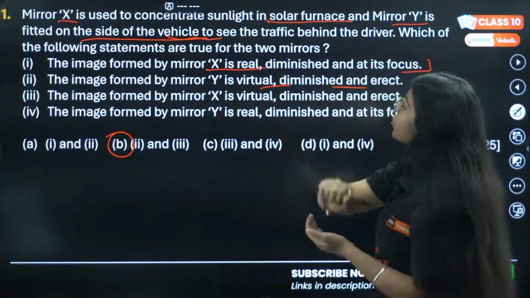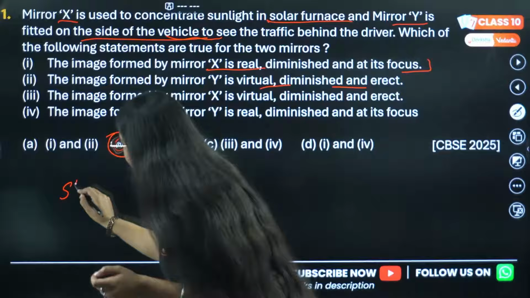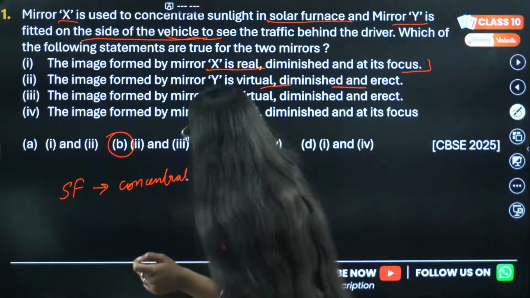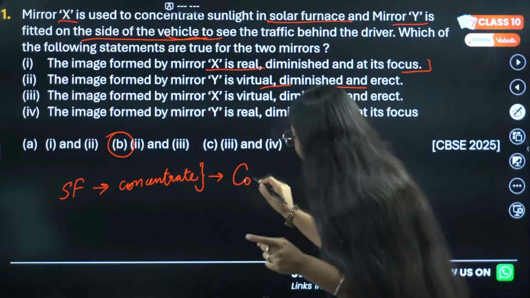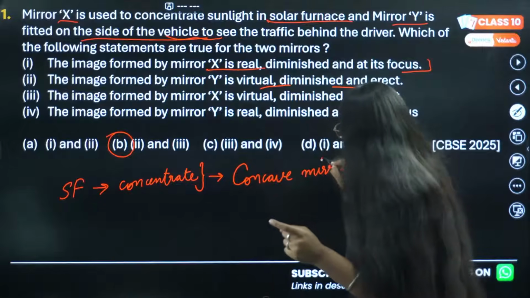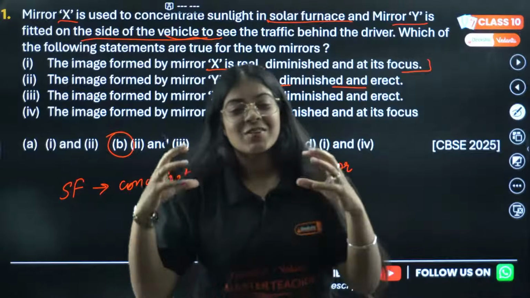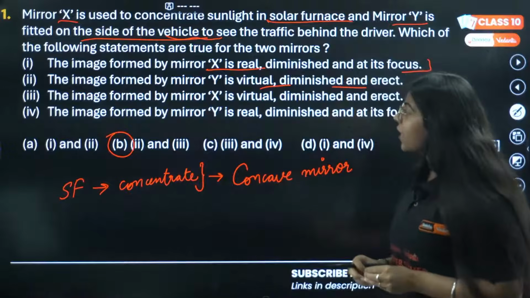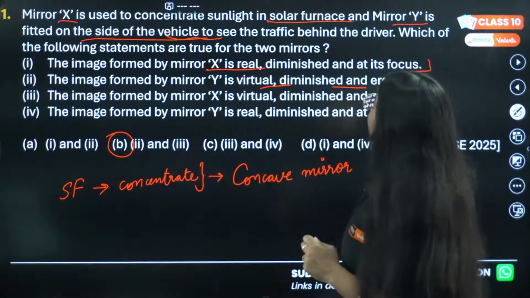Mirror X is used to concentrate sunlight in a solar furnace. Now they are saying it's a solar furnace and the mirror is used to concentrate light. So we know in a solar furnace we use a concave mirror, because from infinity we can focus the rays, the rays converge at the focus because of the concave mirror. Correct? Then they are saying mirror Y is fitted on the side of the vehicle to see the traffic behind the driver.